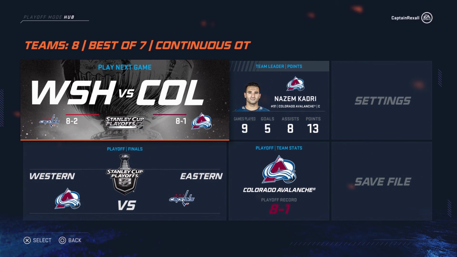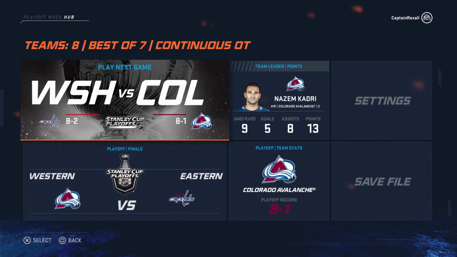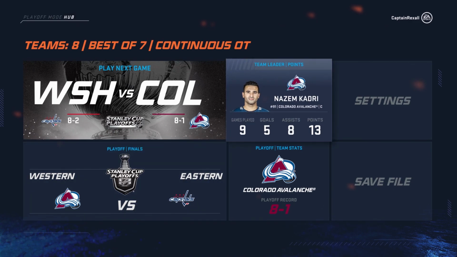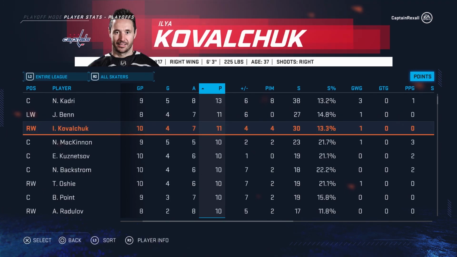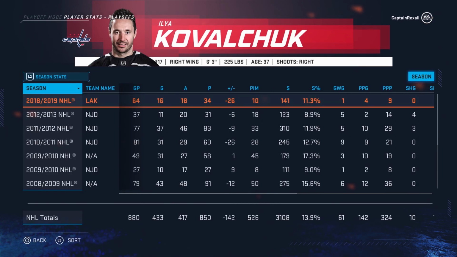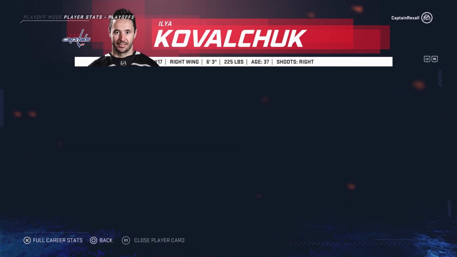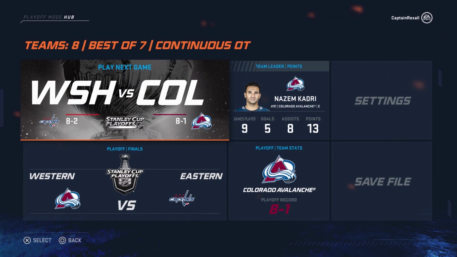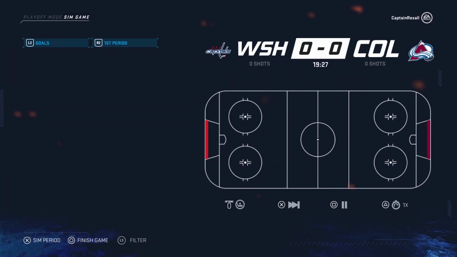And now for the Stanley Cup finals, we got Colorado versus the Washington Capitals, as somehow, some way, the Washington Capitals have dragged themselves into this. And Kovalchuk, wow, he's pulling them out of the hole. He has a chance to win his first cup. Damn, dude. Washington versus the Colorado Avalanche. This is a big one between these two teams. It was a quick conference finals. It wasn't very long.